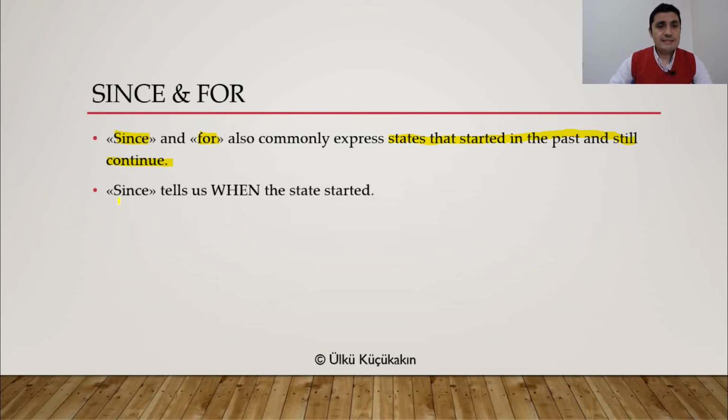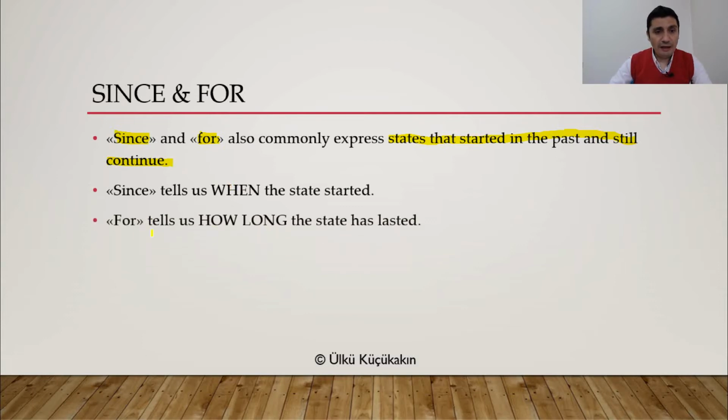So since tells us when the state started, the starting point of the state, okay? And for tells us how long the state has lasted. So there is a huge difference here. With since, you are answering the question of when, and with for, you are answering the question of how long.